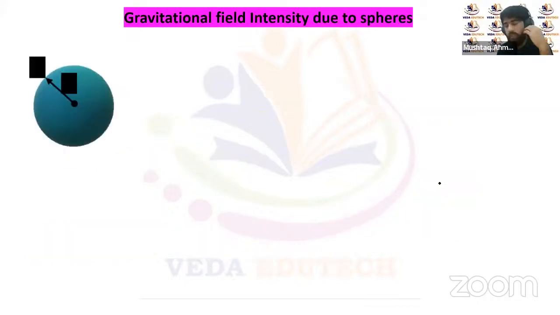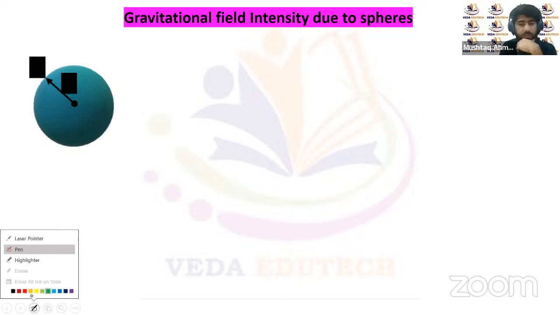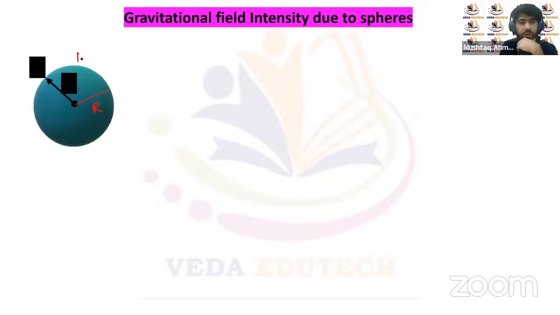Now let's try to calculate the gravitational field intensity due to a sphere. We can calculate the field intensity due to a sphere at its surface, inside the sphere and outside the sphere as well. You can see here there's a sphere of mass m. Let's suppose the sphere has mass m and radius r. It's a uniform sphere, or we can say the mass is uniformly distributed in this sphere. So mass is m, radius is r. We have to calculate the field intensity.